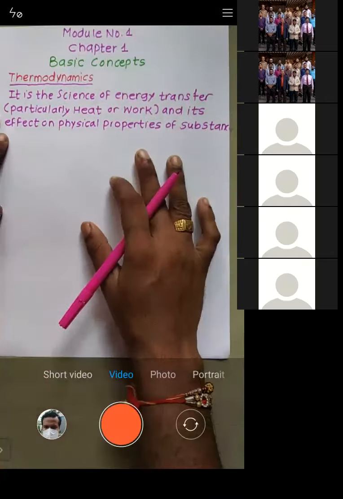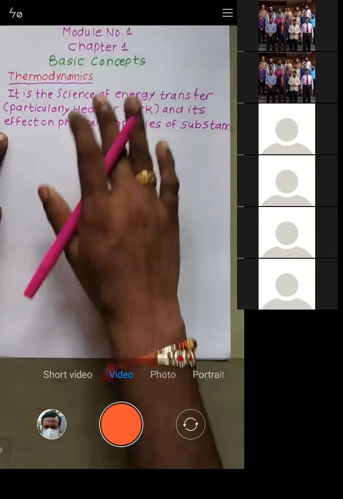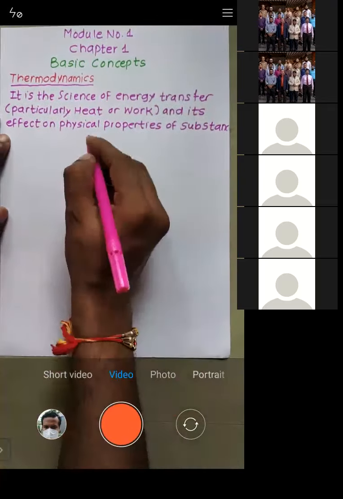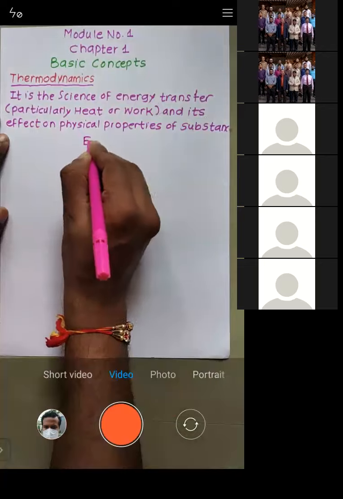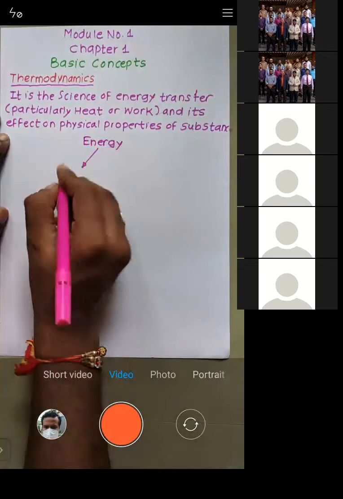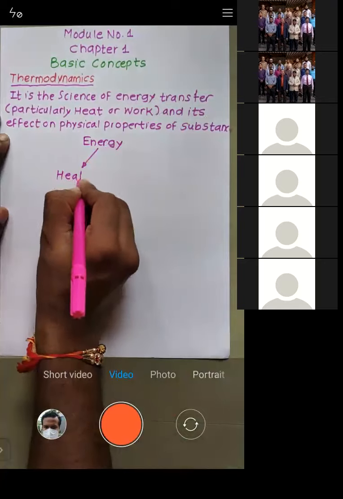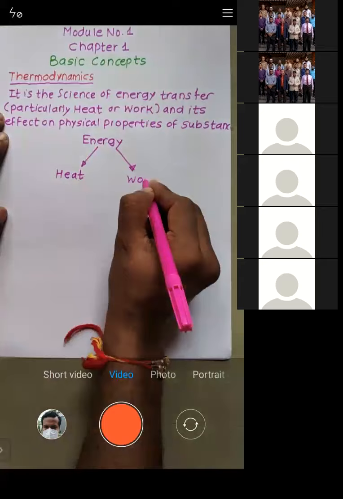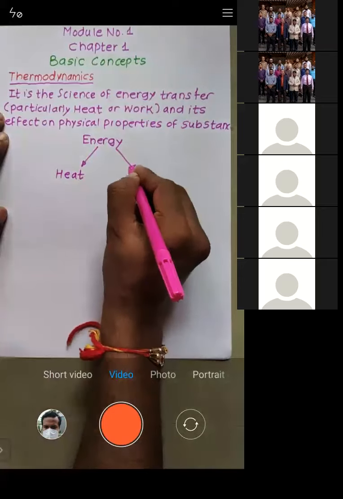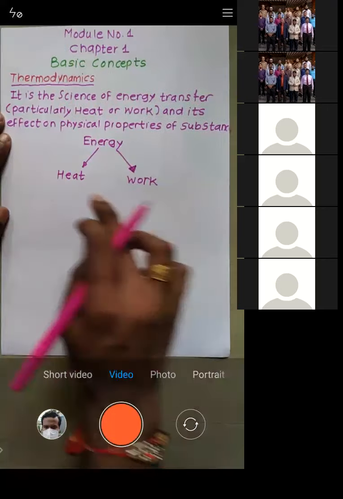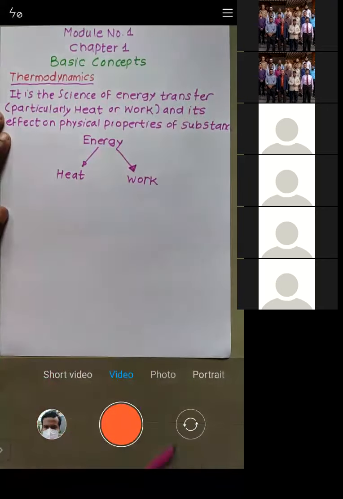Thermodynamics is a science of energy transfer. So what is energy transfer? Let me clarify. This energy can be either heat or work.